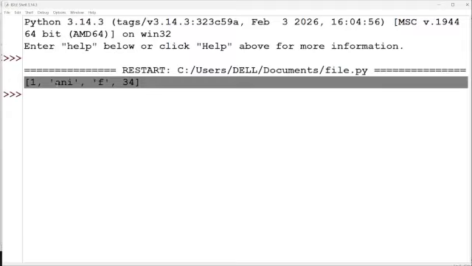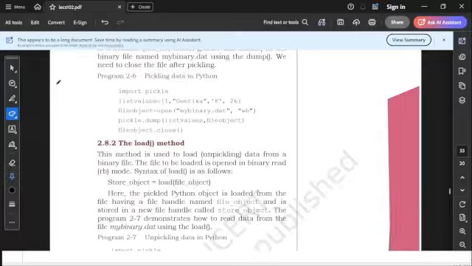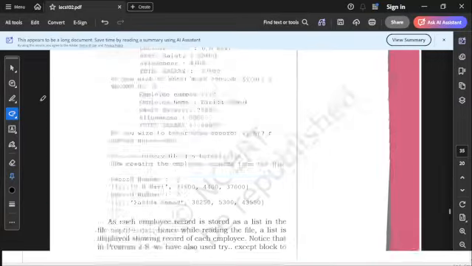What are the key points we covered? Opening of the file, closing of the file, write file, read file, tell, seek, pickle module, all the things which are there in your book. We covered all the things which are there in your book, and just go with this particular book, and now it will be very easy for you.